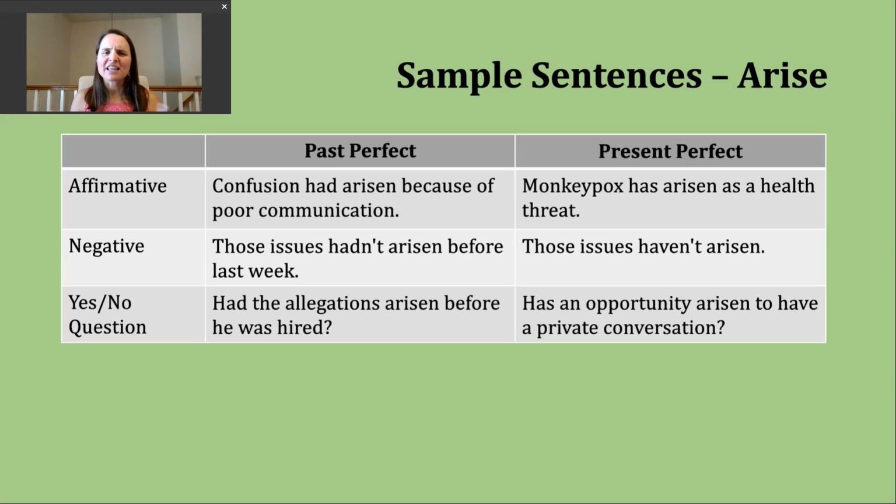Now, you might be looking and thinking, wait a second, your negative examples are very close. Do they mean the same thing? Great question. So in my first, those issues hadn't arisen, right? So I'm noting a point in time last week. If I go back, right, we didn't have a problem or an issue. Now, in the present perfect, at the point in which I'm speaking, or maybe I'm writing, maybe I'm emailing this, there have not been any issues.